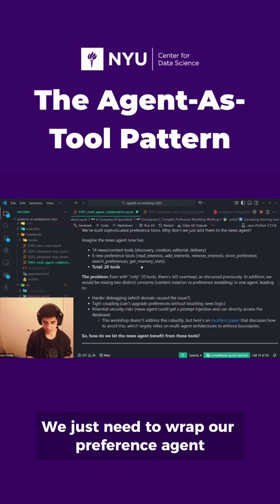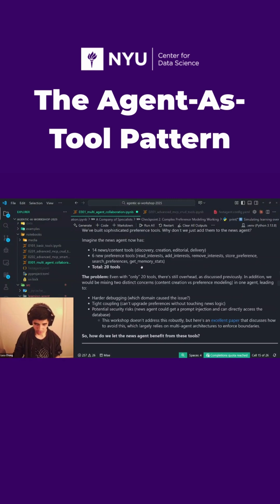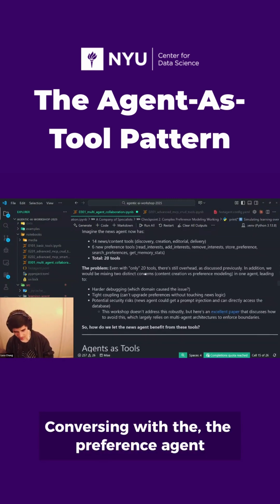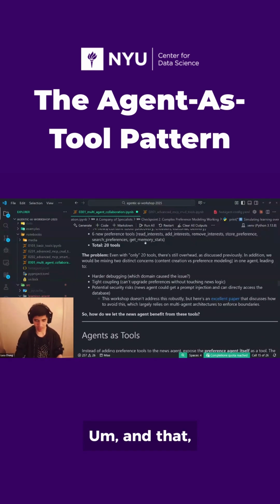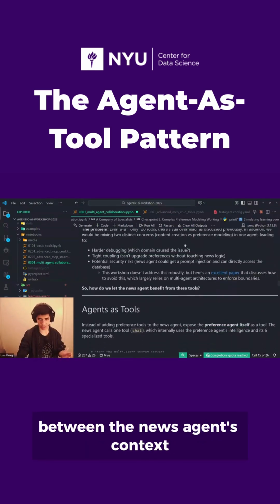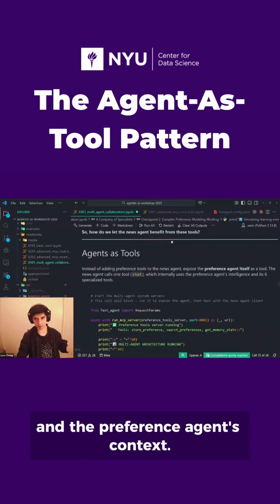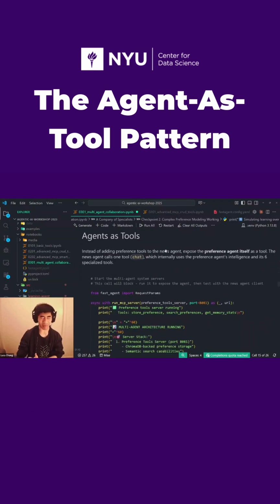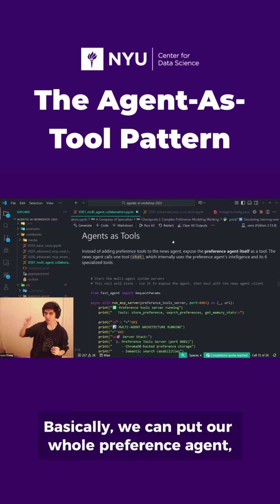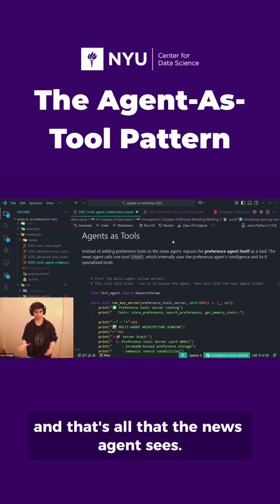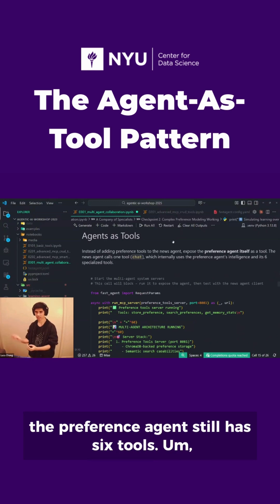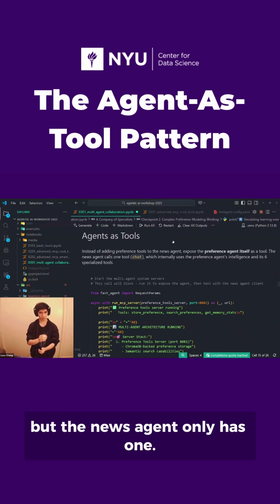We just need to wrap our preference agent in an MCP server. Conversing with the preference agent is actually something that we can represent as a tool. And that imposes a layer of separation between the news agent's context and the preference agent's context. Basically, we can put our whole preference agent, our whole fast agent instance, inside of one chat tool, and that is all that the news agent sees. Behind the scenes, the preference agent still has 6 tools, but the news agent only has 1.